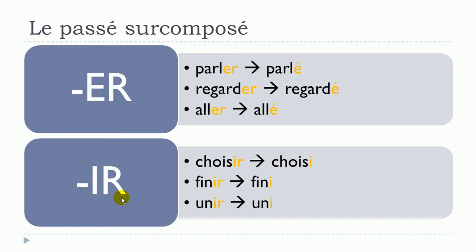And it will be quite simple as well, because have a look, you've got the basic form here, choisir, ir, okay? And then you just take it away and you replace it with I. So choisir will become choisi. Then finir will become fini. Unir will become uni. All right, so it's not really difficult. So if we're talking about the regular verbs from the first group here and the second group here, they are quite easy to make if we talk about this participe passé form.